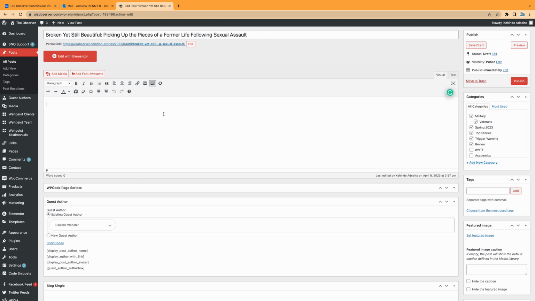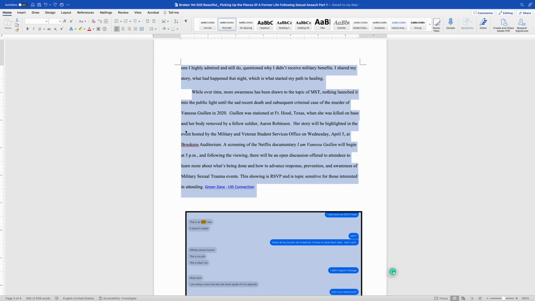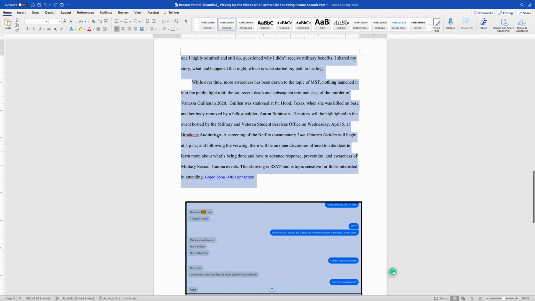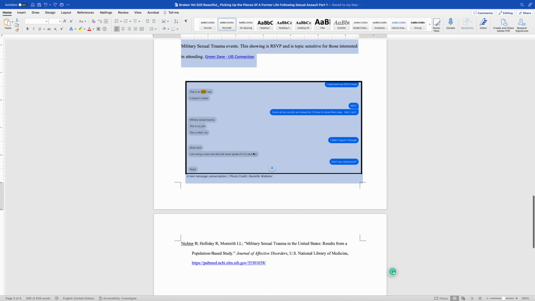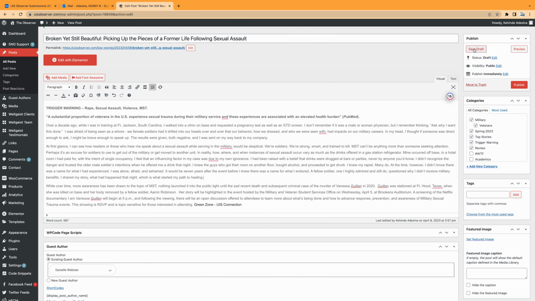Step 4. Add the textual content. The next step is copying and pasting the textual content into the text box. Even if you copy pictures and other media files, only the text will show here. Now, I will edit it according to how I want it to be on the website and make sure to always save draft as you're editing the story.